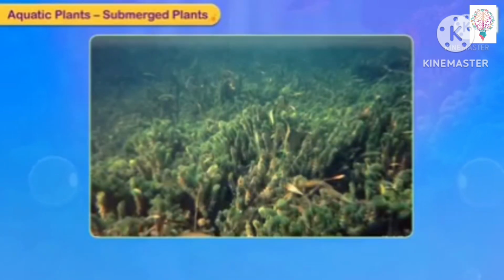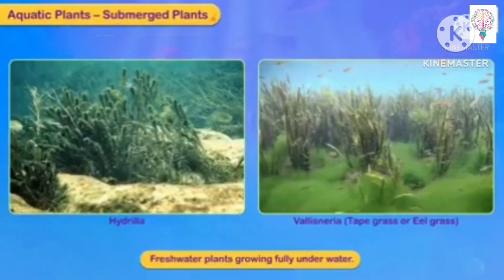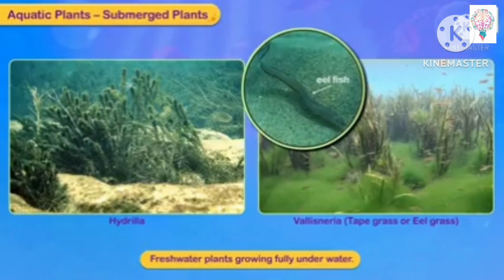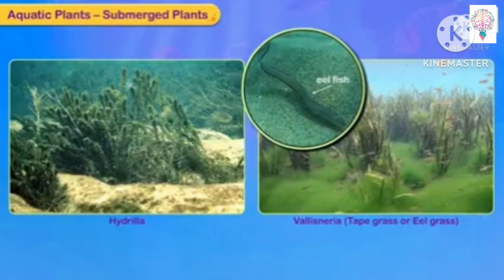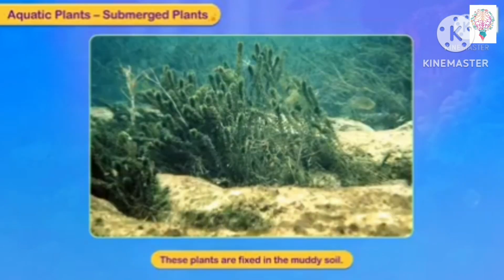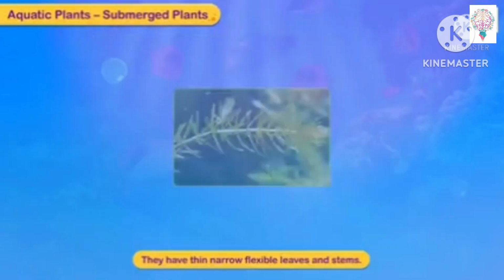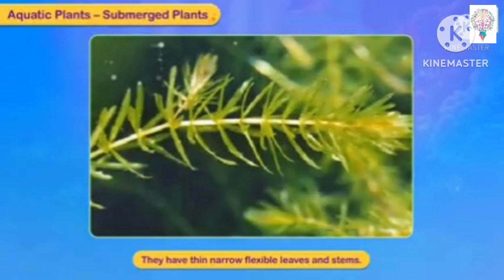Submerged plants will be inside the water. Freshwater plants growing fully under water, that is hydrilla or vallisneria, will be growing under the water. Vallisneria is also called as tape grass or eel grass. Here it is called eel grass because it looks like an eel fish. These plants are fixed into the muddy areas. They have narrow flexible leaves and stems. It will be very flexible leaves will be there.